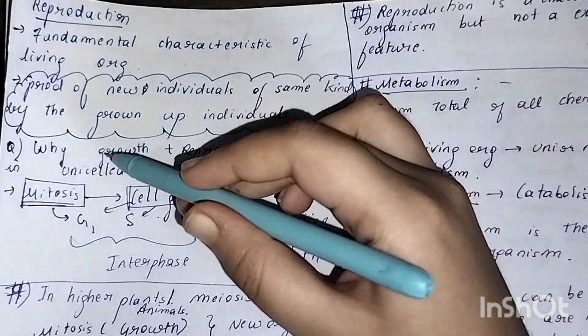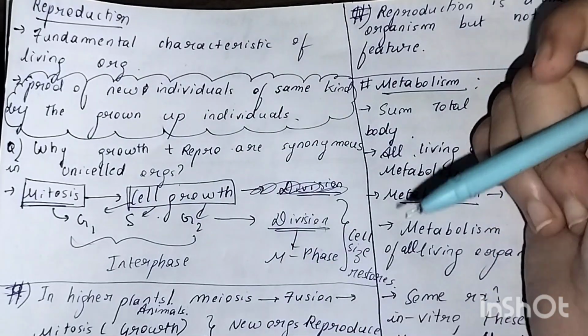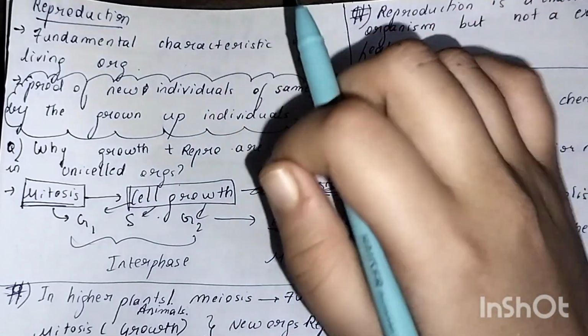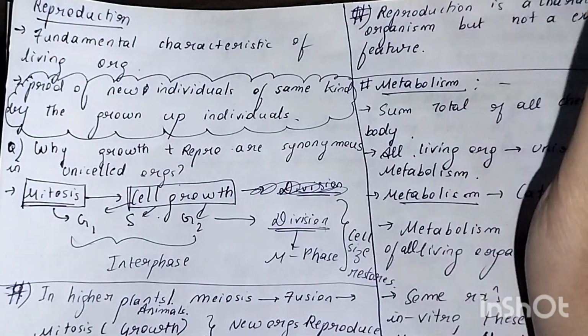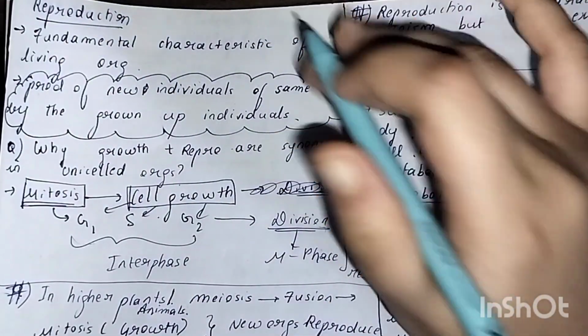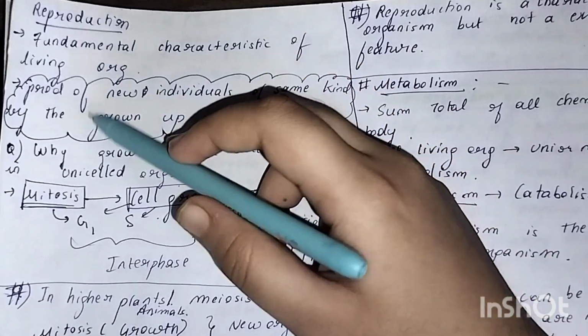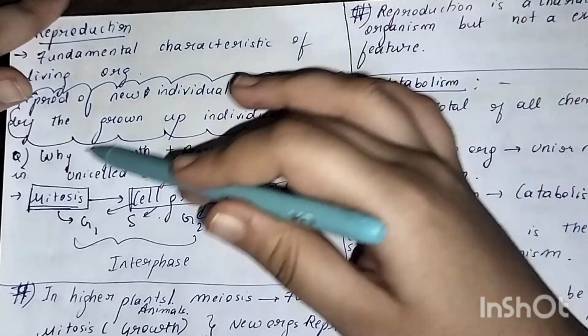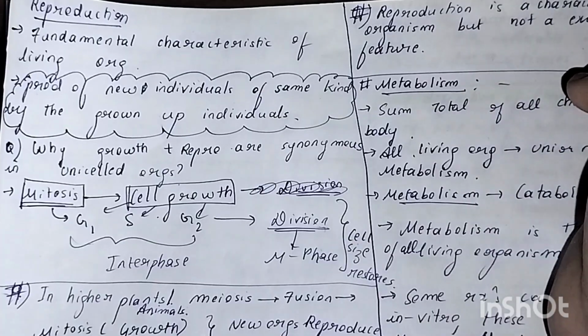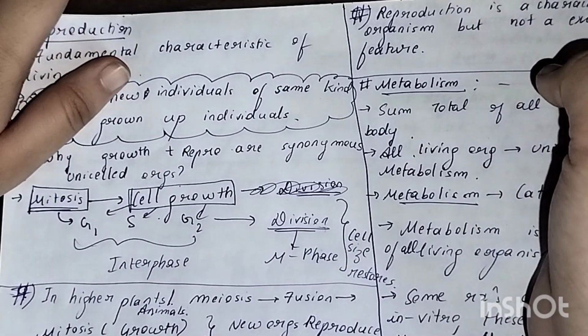Okay, why did I say here grown up individuals? Because reproduction capability is actually possible only when the organism attains a certain age, like puberty, right? So that is why by grown up individuals. So production of new individuals of the same kind, this is the classic definition of reproduction. This is what I exactly mean by reproduction.